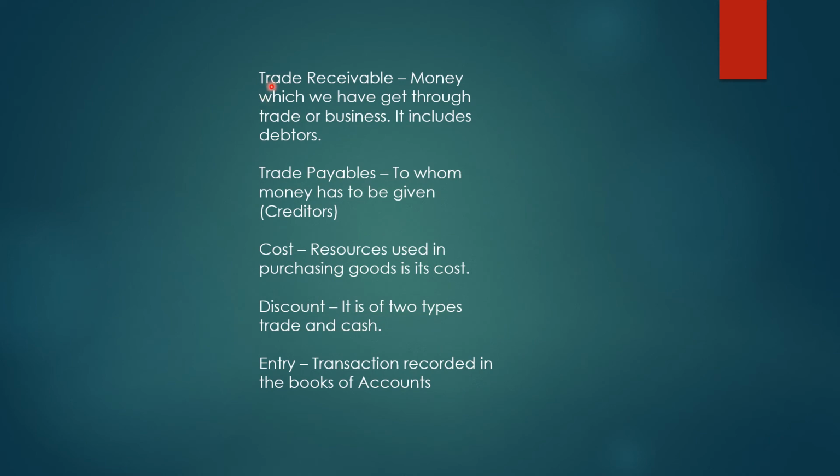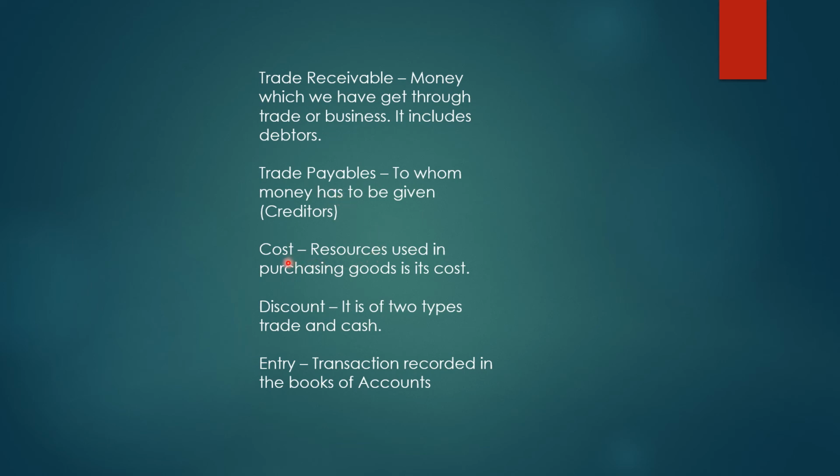Now other terms. What are trade receivables? Money which we are getting through trade or business; it includes debtors. Just take care, we won't say debtors, we say debtors. And what are trade payables? The people to whom money has to be given are called creditors, and that is trade payables. That means we are paying it.